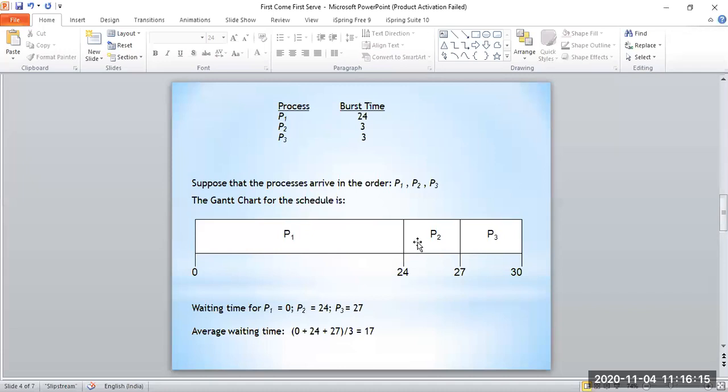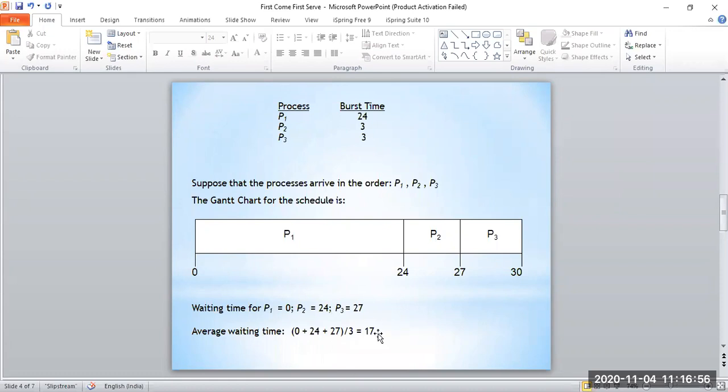Since P2 has to wait 24 seconds, that means until P1 is completed, only then can it get the CPU. So P2 has to wait 24 seconds and P3 has to wait 27 seconds. Why? Because it has to wait until P1 and P2 are completed. P1 takes 24 seconds, P2 takes 3 seconds, so overall the waiting time becomes 27 seconds. So the waiting time of P3 is 27 seconds. And if we calculate the average waiting time of all the three processes, it will be 17 seconds.